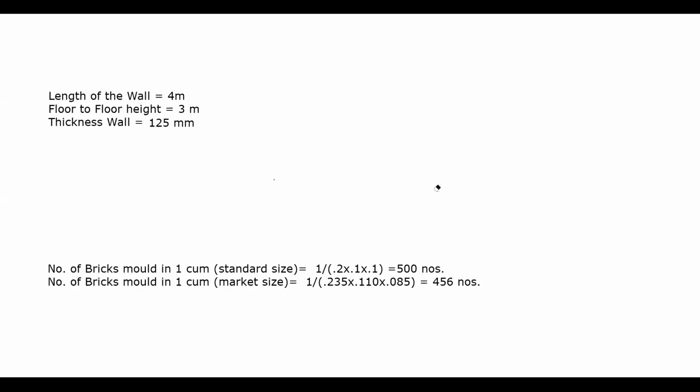Chintu, what is the difference between nominal and standard size? The standard size is the size which is given in the books and in the IS code as well. But unfortunately we are not able to find this size in the market. For what reasons, I don't know. In the market, they produce this size only. If you search India Mart or go anywhere, you will find this particular size only. Sir, is the market size changing or is the IS code not changing? The market size is changing, but the IS code is not changing as per the market size. Okay, so this is the difference.